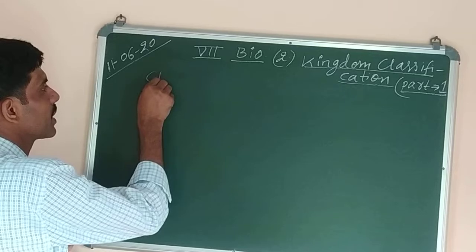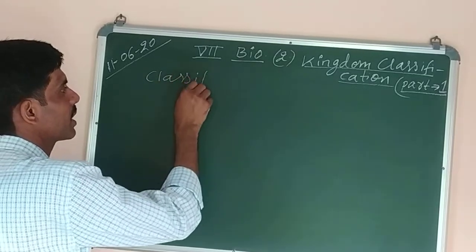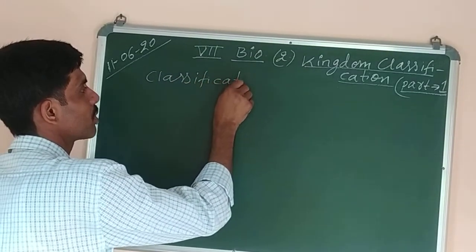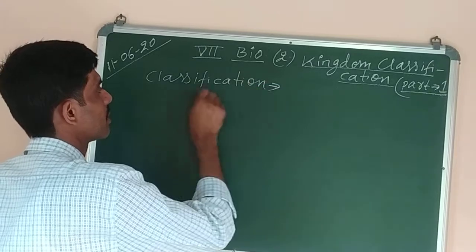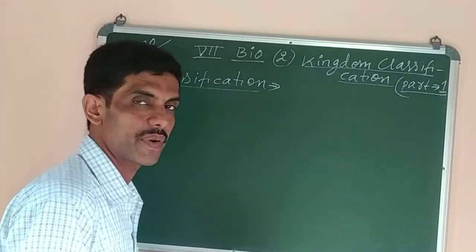Now what is classification? The word classification means to group the organisms or the things into different categories.